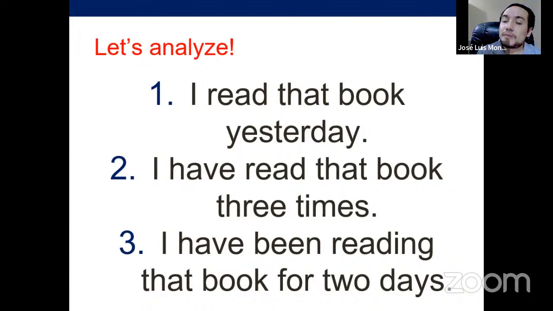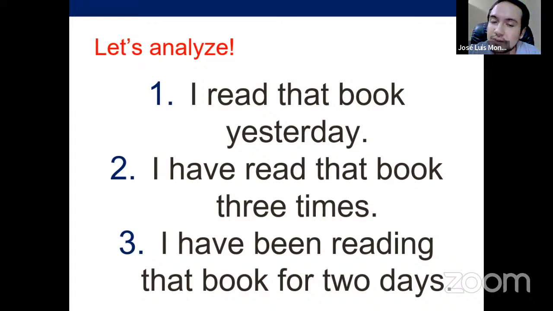I have read that book 3 times. We use the present perfect simple when it's indefinite, when we don't know or don't want to say when something happens, all right? It can be to mention something that has a connection with the present, yes, but it can also be a finished action, but we don't know when, all right?